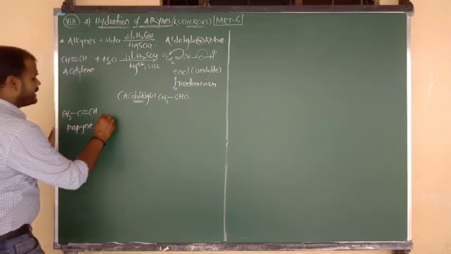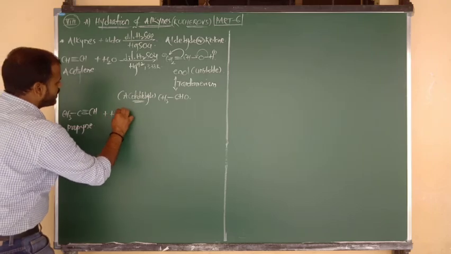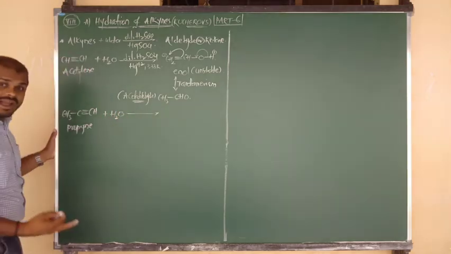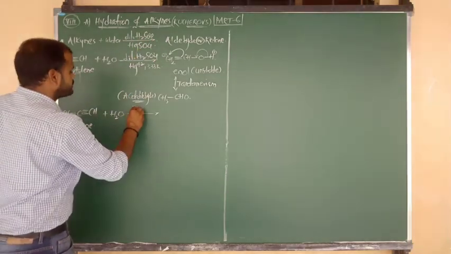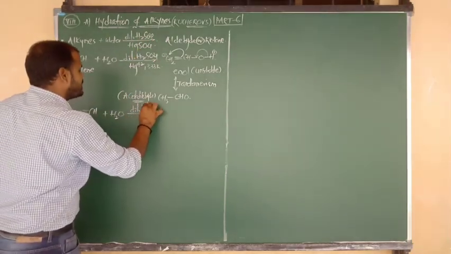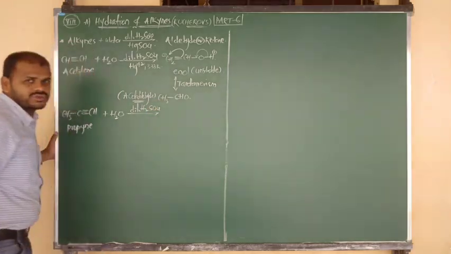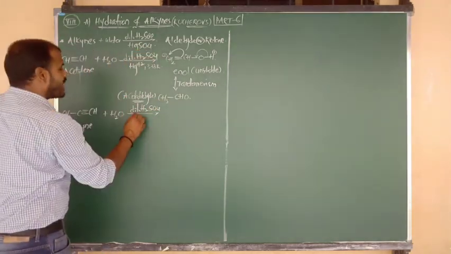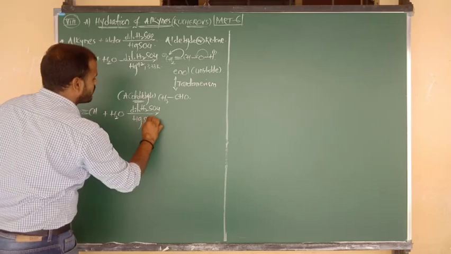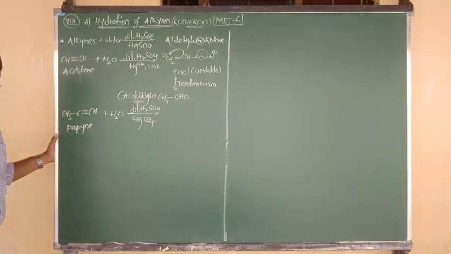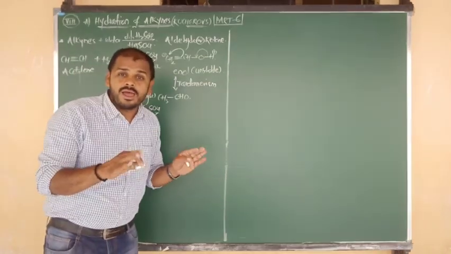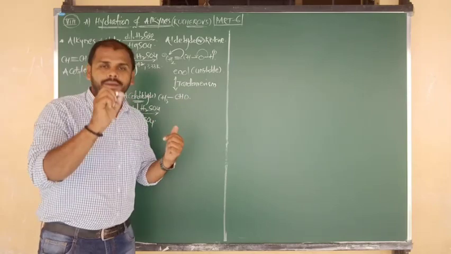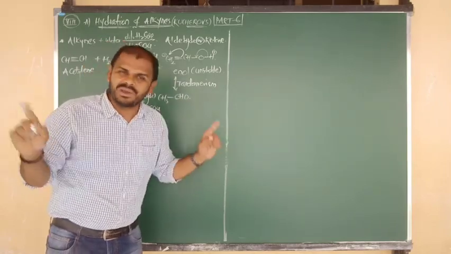Okay, now, upon addition of water, which means upon hydration. Hydration takes place in presence of what, beta? Dilute H2SO4. And also with the help of a supporting catalyst, that is nothing but what? HgSO4, mercuric sulfate. Yes, already I have told you, hydration means addition of water. Addition of water upon alkyne takes place as per Markovnikov rule.